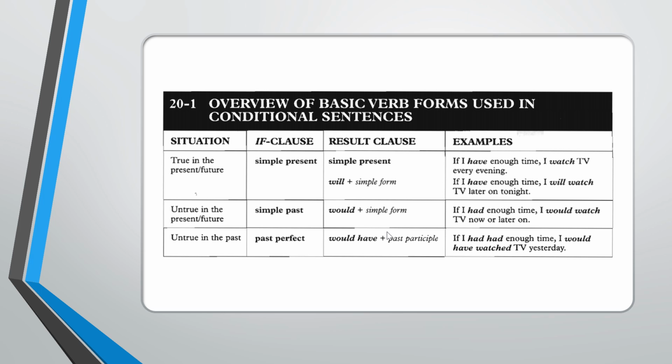For the second type, simple past, the result clause must be past future. For the third one, past perfect, for the if clause, and the result clause must be past perfect and then future. You get my point? I believe you can get my point. If you do not understand my explanation, you may ask some questions in the comment box below the video.